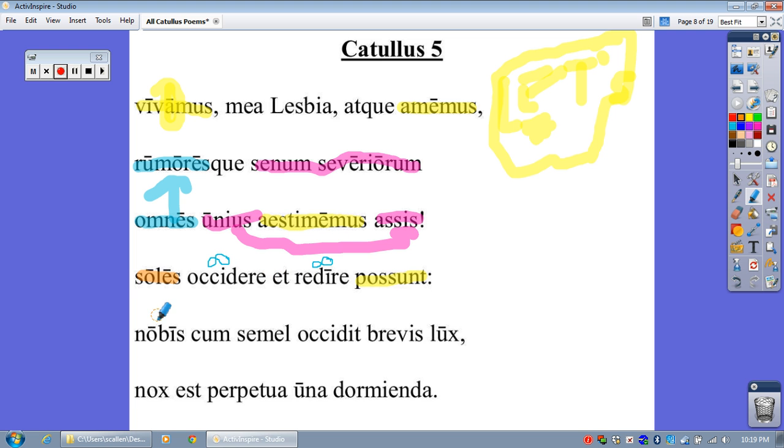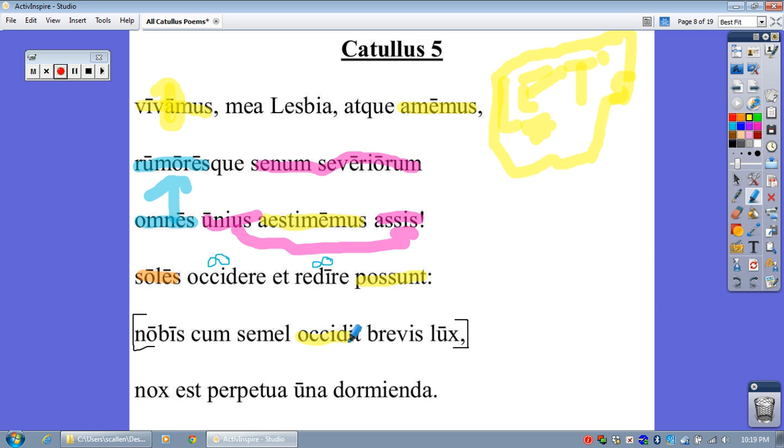And then he says this, nobis, for us, cum. I feel like there's a clause here. I feel like we're going to clause it up here, because notice how there's no ablative noun after this. So I'm going to end it right here. What's the verb inside the clause? That would be occidit. That would be our verb.